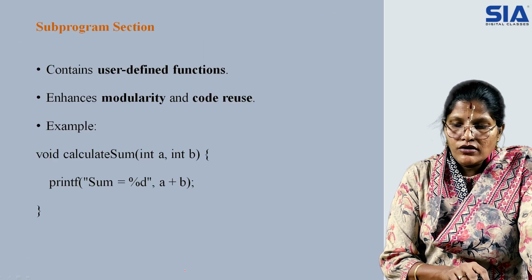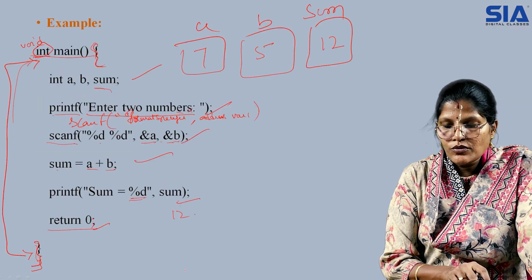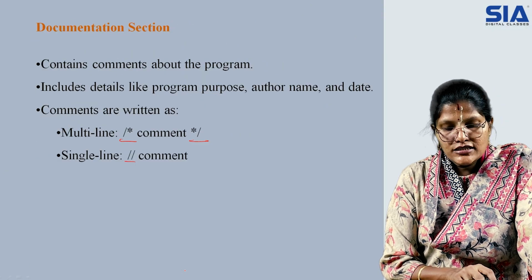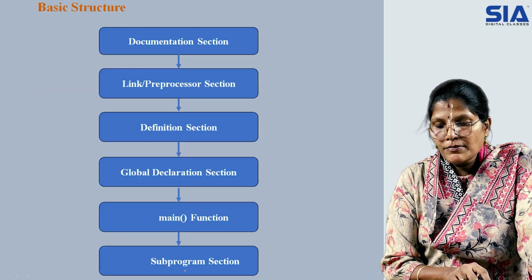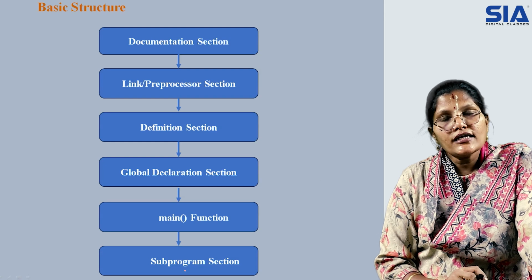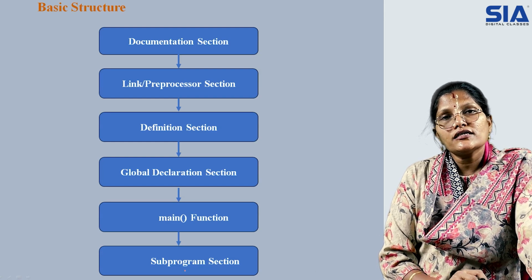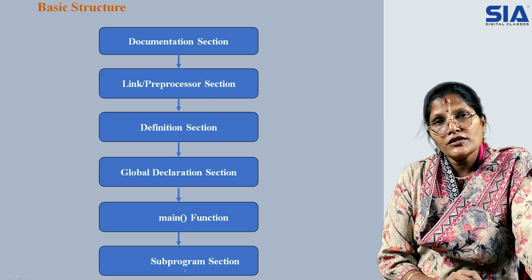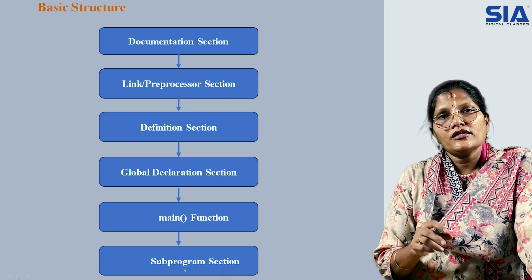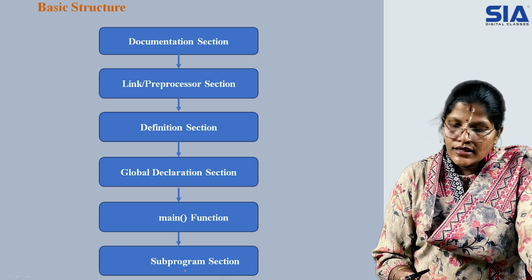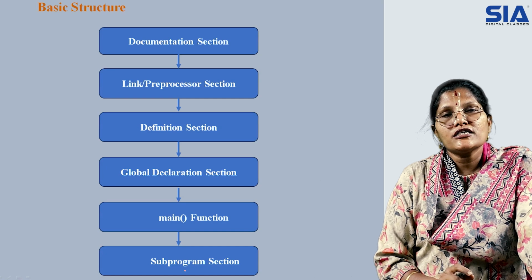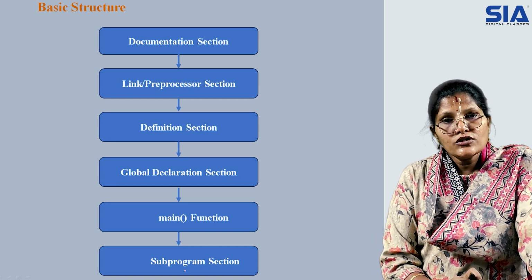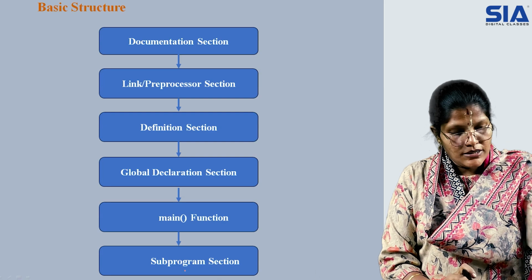So if I could sum it up, the basic structure of a C program contains the necessary header files, the linker, the definitions, the variables which are about to be used, then the main function, which has to be the first function and the last to be terminated, then the executable statements, whatever you want to write. So this concludes the topic of the basic structure of a C program.